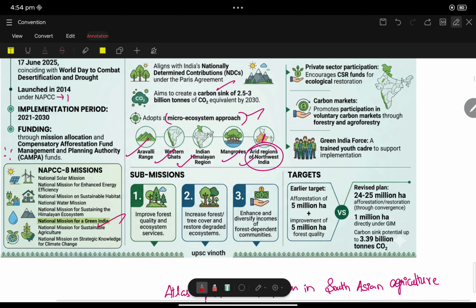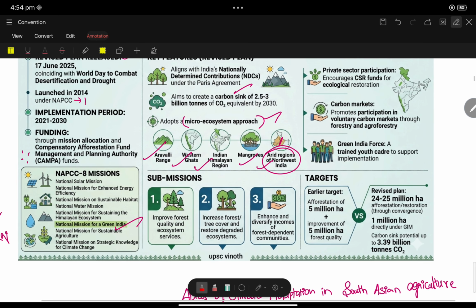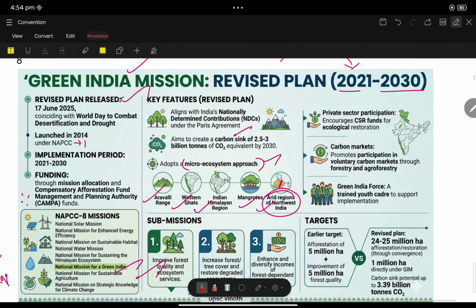What are the sub missions which come under the Green India Mission? Improves forest quality and ecosystem services, increases forest and tree cover and restores degraded ecosystems, enhances and diversifies income of forest-dependent communities, and private sector participation is encouraged through the corporate social responsibility fund for ecological restoration. Carbon market promotes participation in the voluntary carbon market through forestry and agroforestry. Green India Force, see the keyword Green India Force: a trained youth cadre to support implementation. These are all the key points with respect to the Green India Mission.